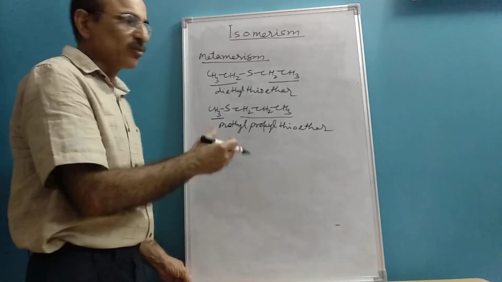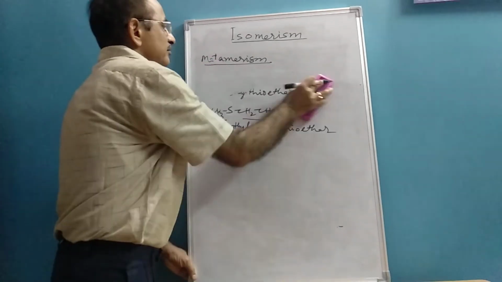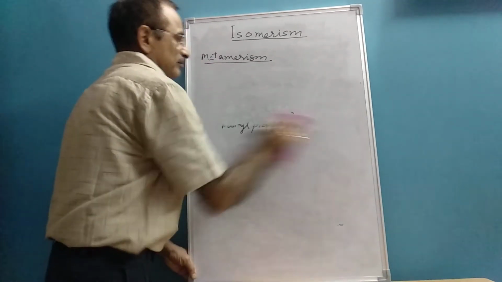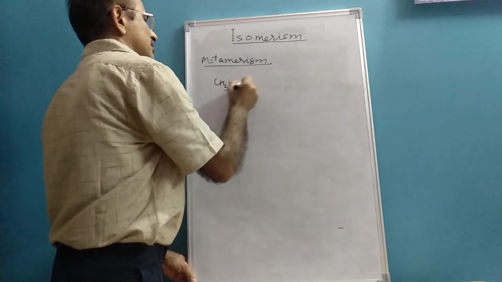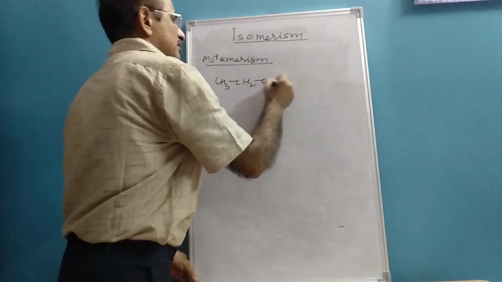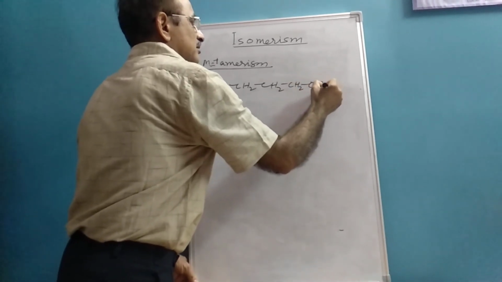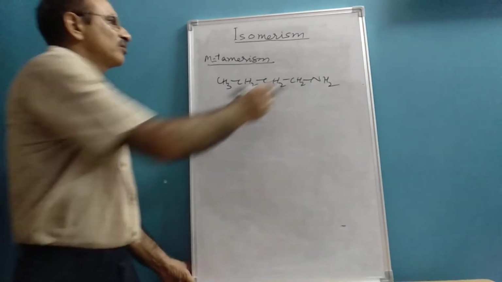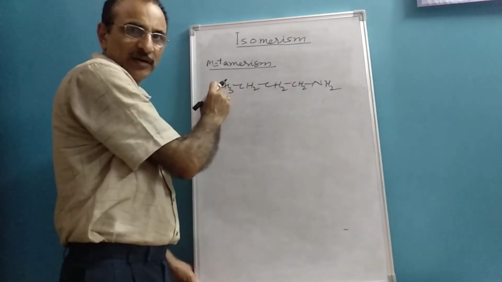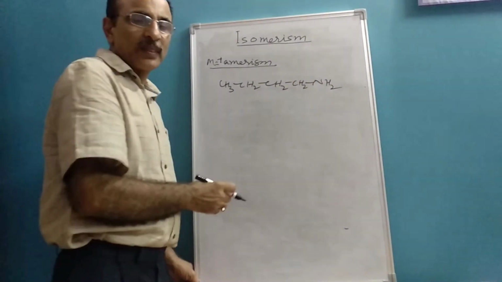Again, when you consider amines, let's consider butanamine. 1, 2, 3, 4, four carbon atoms, butane, then amine is there. This is butanamine.